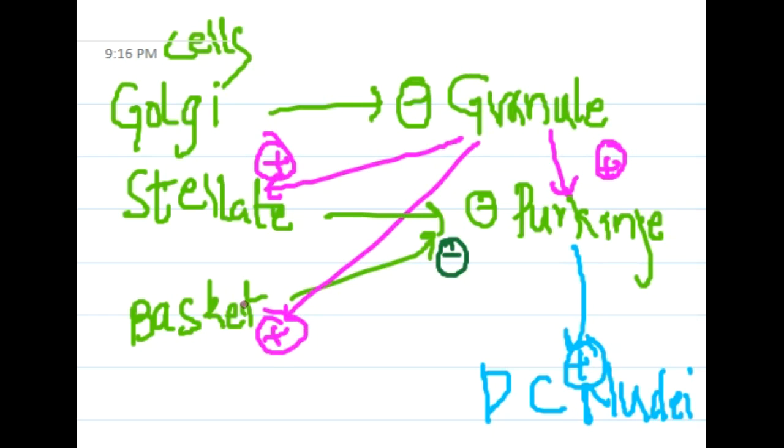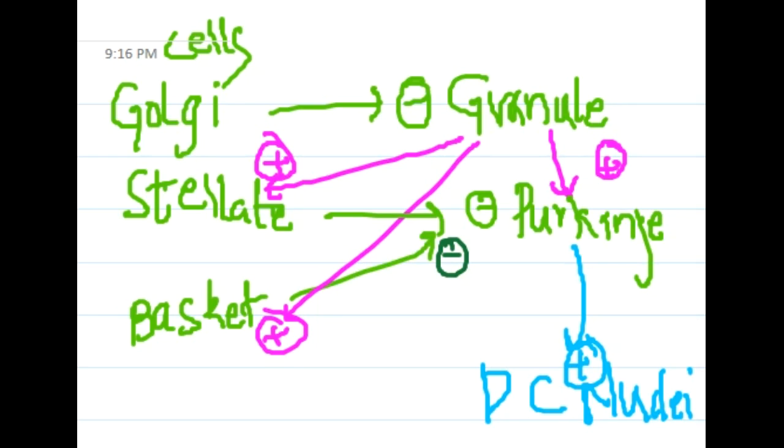So these are the interconnections that you see. Golgi cells inhibit the granule cells, stellate cells inhibit the Purkinje cells, basket cells inhibit the Purkinje cells, Purkinje cells activate the deep cerebellar nuclei, whereas granule cells activate the stellate cells, basket cells, and Purkinje cells.